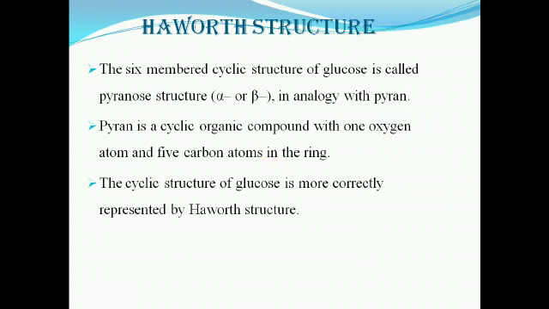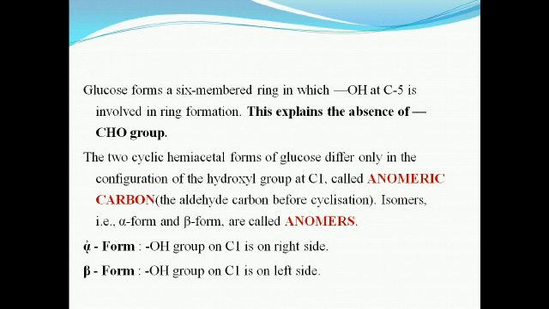In the Haworth structure, the six-member cyclic structure of glucose is called the pyranose structure, by analogy with pyran. Pyran is a cyclic organic compound with one oxygen atom and five carbon atoms in the ring. The cyclic structure of glucose is correctly represented by the Haworth structure. Glucose forms a six-member ring in which the OH at C5 is involved in the ring structure. This explains the absence of the CHO group.